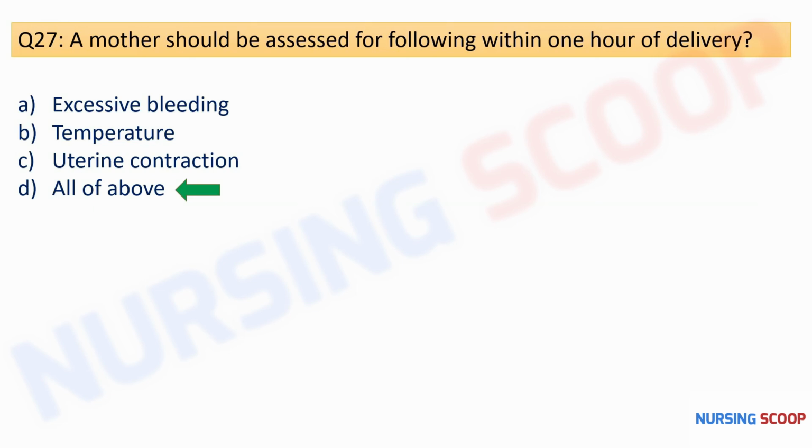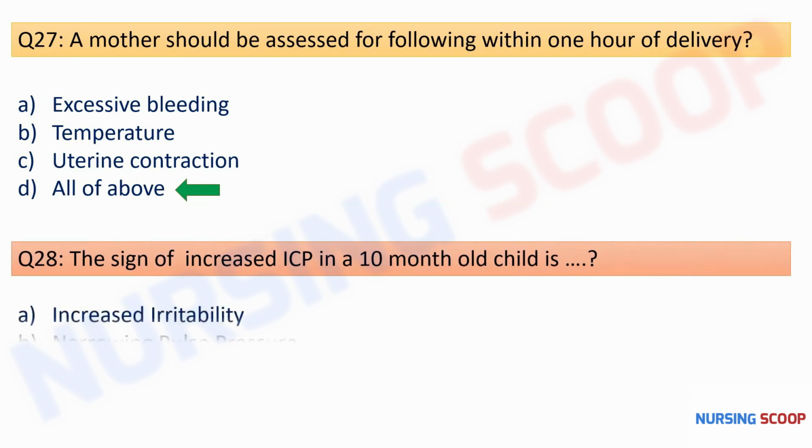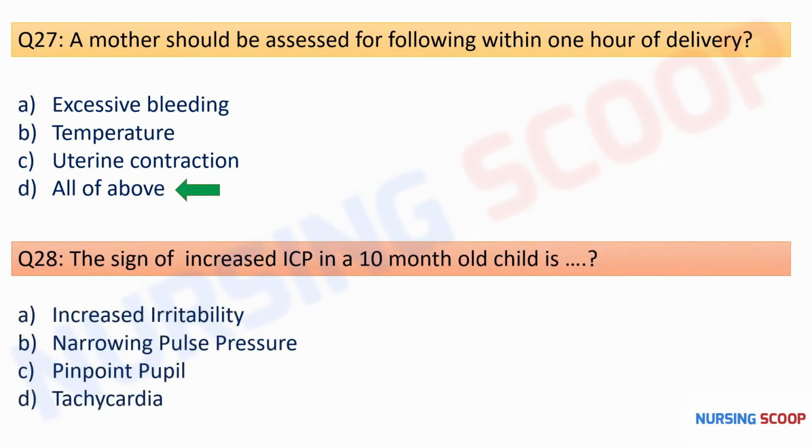So with this, moving to the next question, the sign of increased ICP in a 10-month-old child is increased irritability, narrowing pulse pressure, pinpoint pupil, or tachycardia. So it's a very easy question. The correct option is option A, that is the increased irritability. So the signs of increased ICP in case of infants are irritability, poor feeding, high pitched cry, and bulging fontanelles. So out of these, only the irritability is present here. So the correct option is option A.